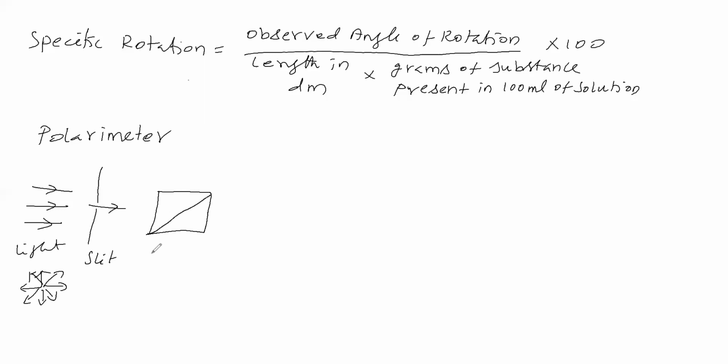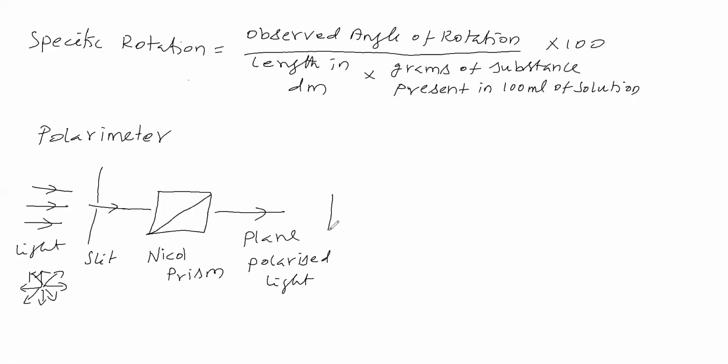The ordinary light, vibrating in all directions, is passed through this, and plane polarized light comes out. Plane polarized light vibrates in only one direction, only one plane. Therefore, it is called plane polarized light. Now we are taking a tube.